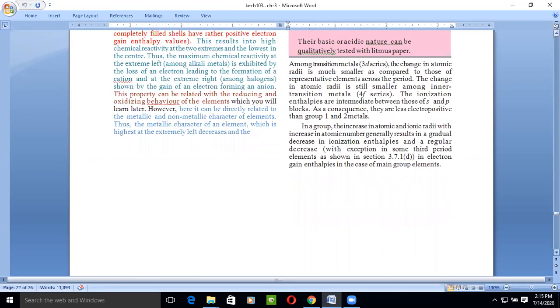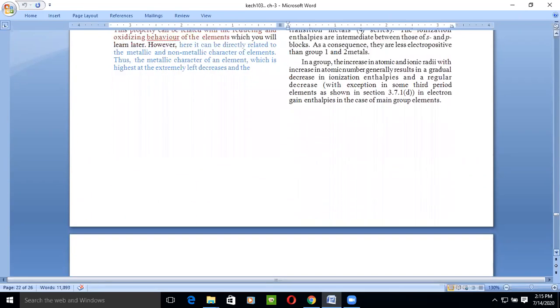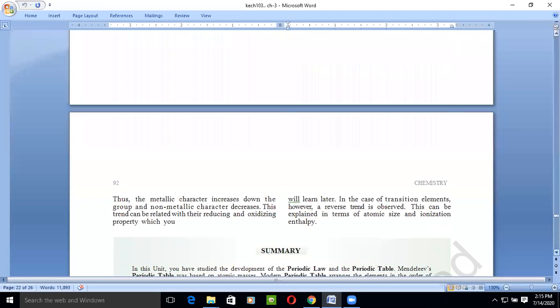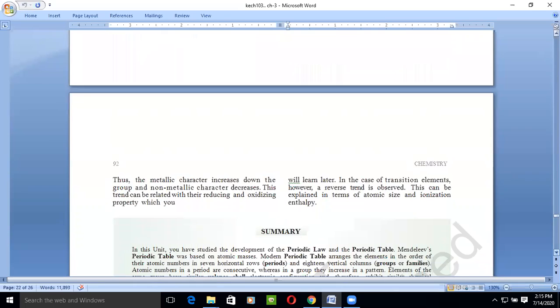We have many differences in d block elements, where we have some exceptions also, which we will discuss when we talk about the elements of a particular group.